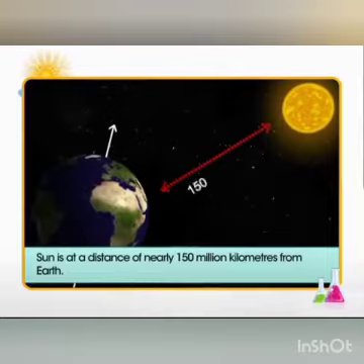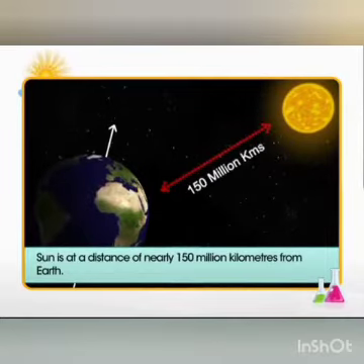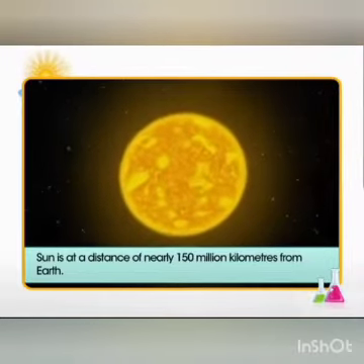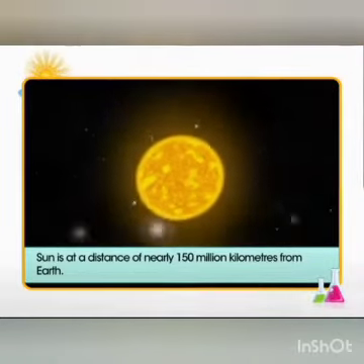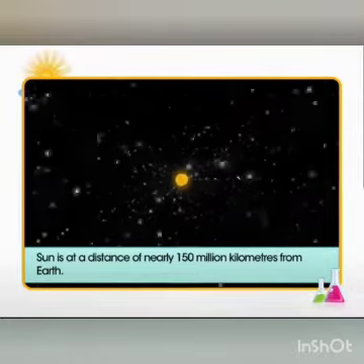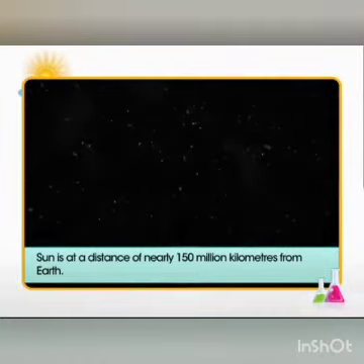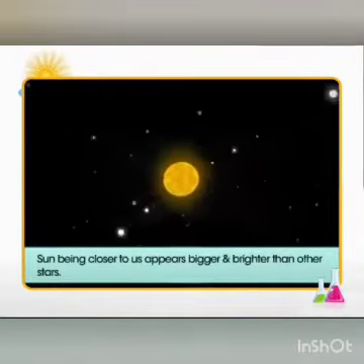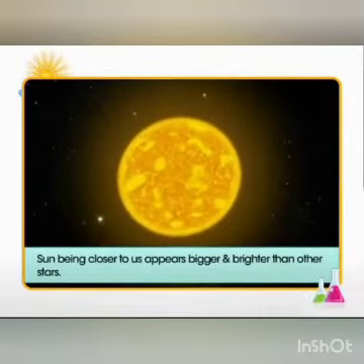The sun is nearly 150 million kilometers away from the earth. The distance between sun and earth is also measured in terms of light years. The sun, being closer, appears bigger and brighter than other stars. Other stars are also big, but they are far from earth, so they appear as tiny spots.